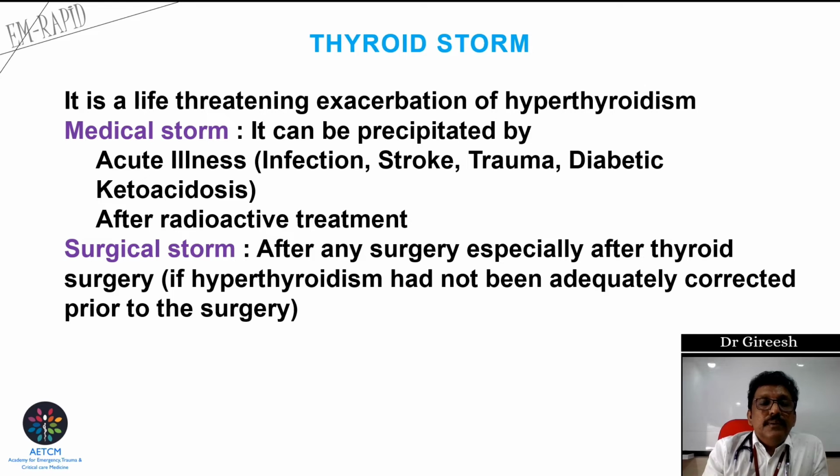Now, thyroid storm is an acute medical emergency due to hyperthyroidism or exacerbation of hyperthyroidism. Medical storm can occur in patients who have an acute illness like sepsis, stroke, trauma, diabetic ketoacidosis, or after radioactive therapy. Surgical storm is normally seen after surgery related to the thyroid. After thyroidectomy, we can see the patient developing an increased amount of thyroid hormone released into the blood, and the patient develops thyroid storm.